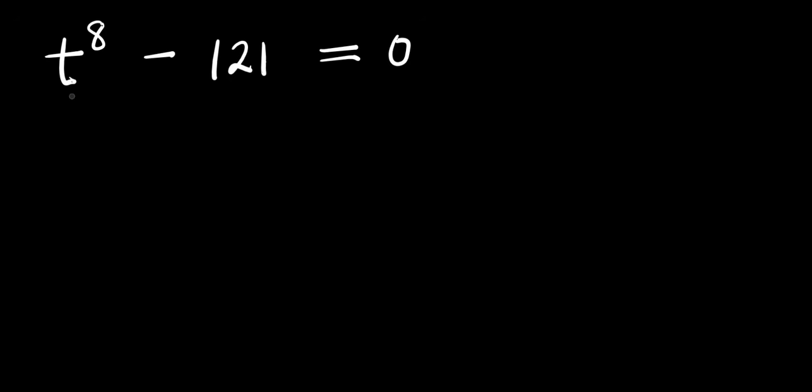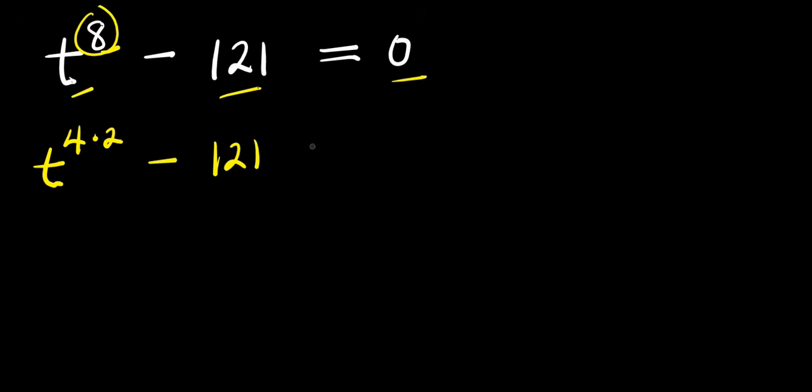Hello, how to solve t power 8 minus 121 equals 0. We are solving for all values of t that satisfy this equation. Here is 8. You can express it as product of 4 and 2. We have t power 4 times 2 minus 121 equals 0.